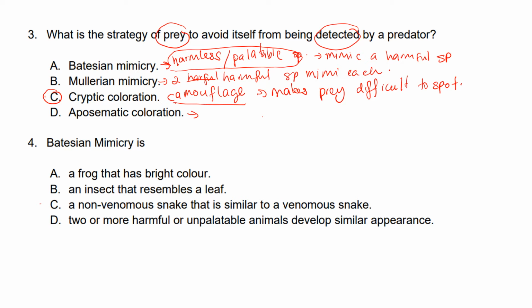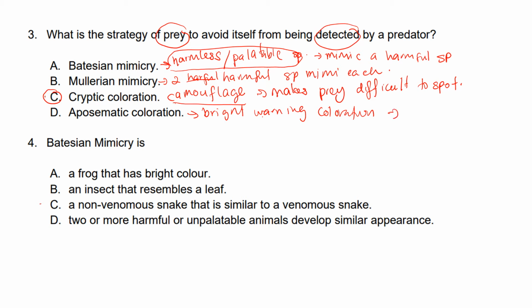Okay, because that species is poisonous, it will display a bright warning coloration as a warning for the predator, so not to eat that organism. Okay, so it is a bright warning coloration that is exhibited by animals with chemical defense.